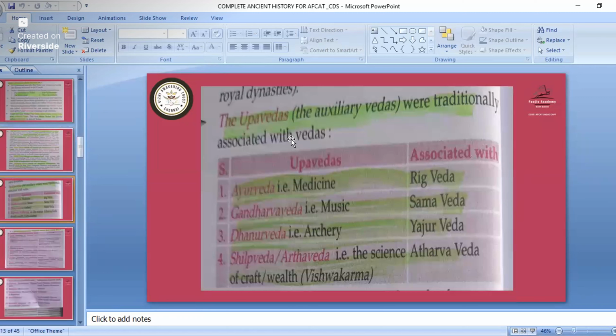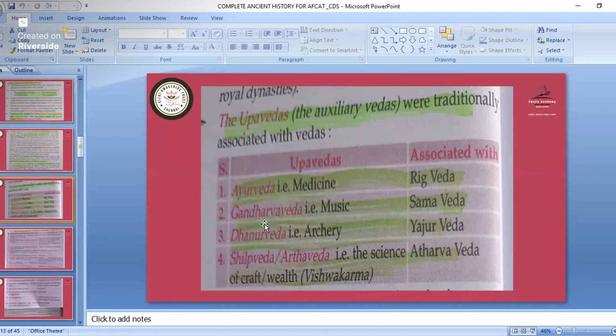The Vedas. Ayurveda is for medicine. You must have heard of Ayurveda: if you go to a hospital, there might be modern medicine, Ayurveda, homeopathic, like that. So Ayurveda is for medicine, and that is associated with the Rig Veda.